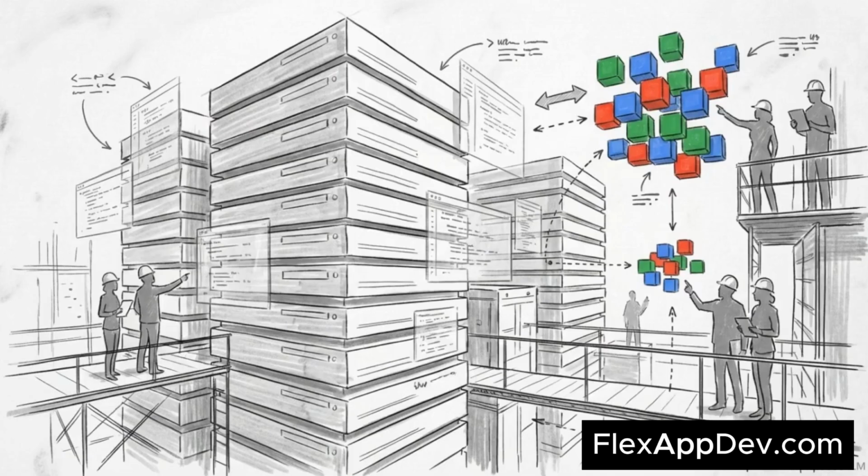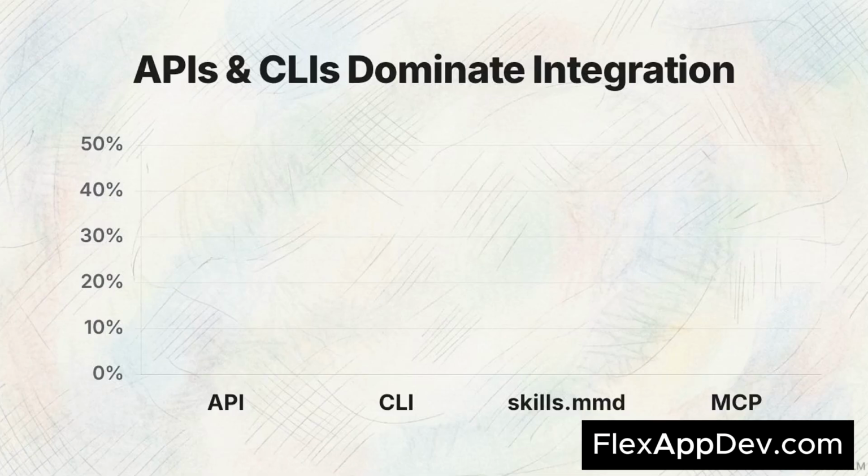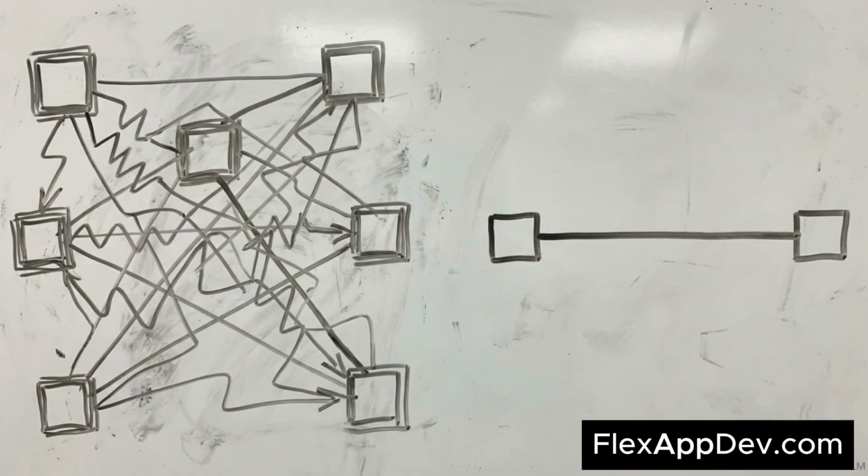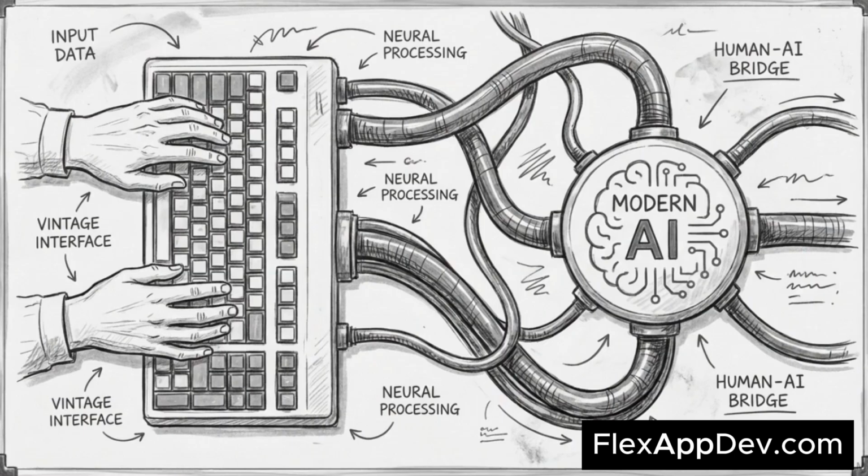The tech industry is currently navigating a massive tooling transition, experimenting aggressively to identify the true infrastructure of the agent era. This bar chart visualizes a recent poll of developer integration preferences. Traditional APIs lead at 39%, followed closely by CLIs at 31.2%. The highly hyped MCP sits in dead last at just 9.1%. Just months prior, MCP generated immense industry hype. But when developers actually started building, practical simplicity consistently defeated theoretical complexity. The builders of the AI future are actively voting against bloated new layers, opting instead to repurpose reliable, older systems.